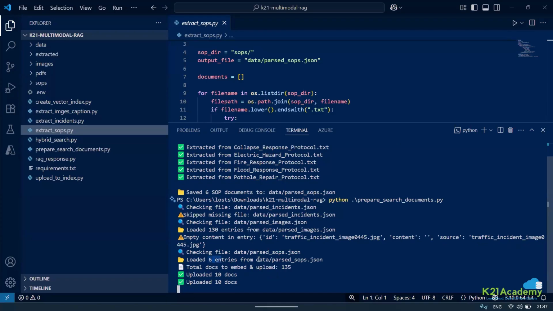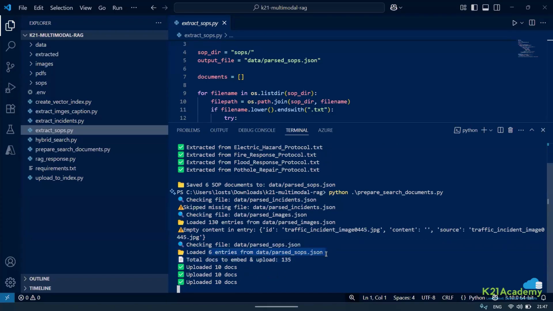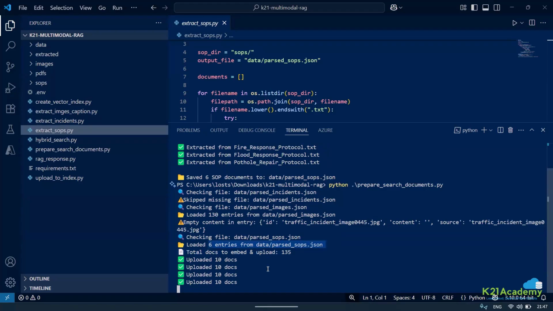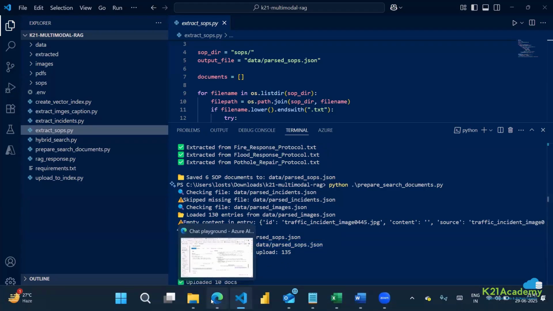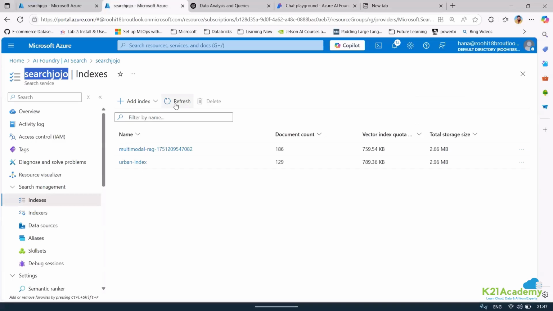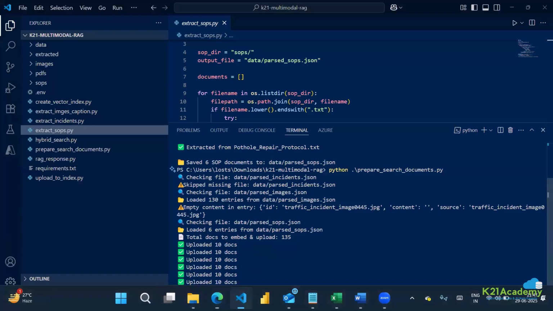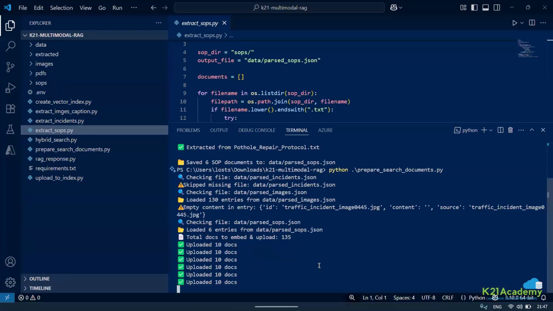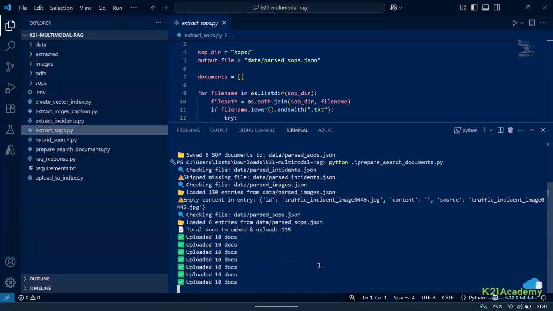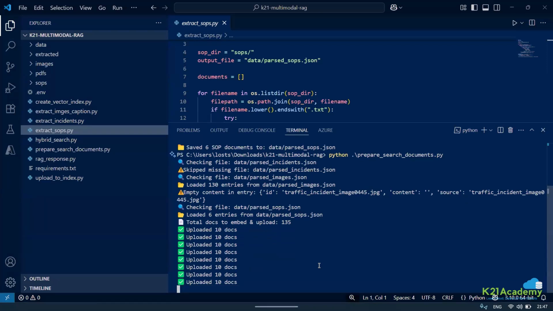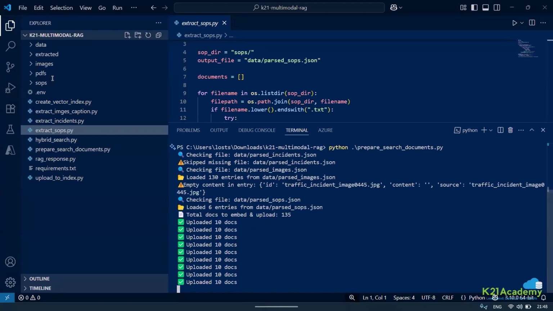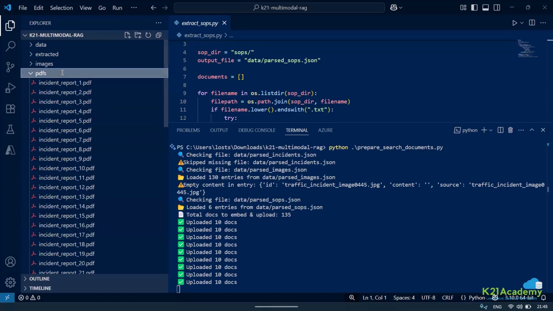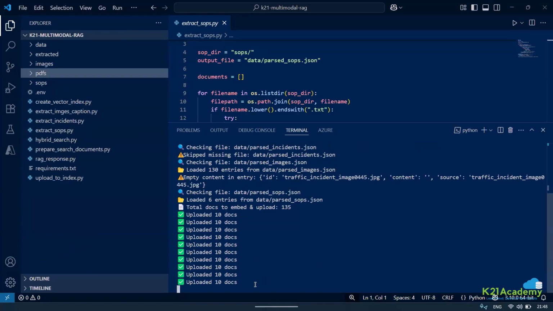Now it is going to go ahead and do my indexing again, because 129 plus the new ones will populate here. Right now I just have 129, and within some time you will see it changing because I'm re-indexing. I'll show you that script also because it is really important. Then we'll ask a similar question to this GPT. We'll just put SOP right now. If you want to put incident, there are lots of incidents and it will take a lot of time.